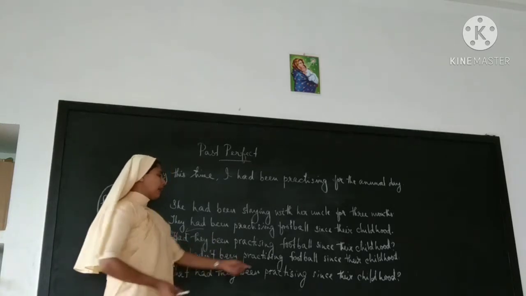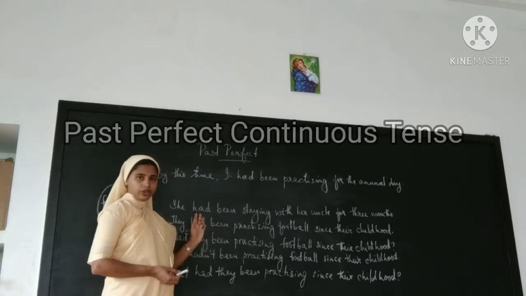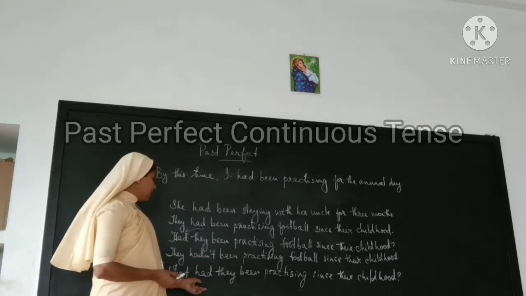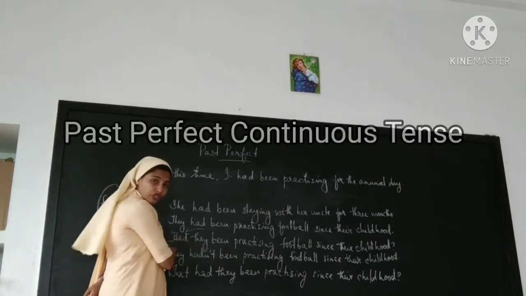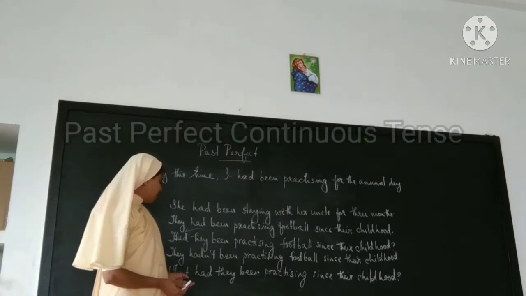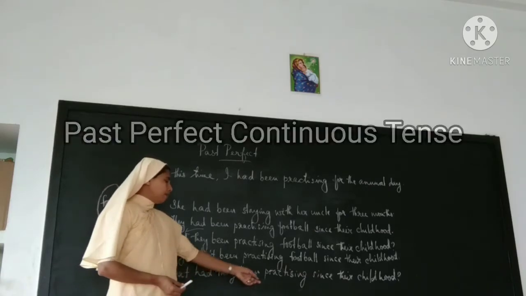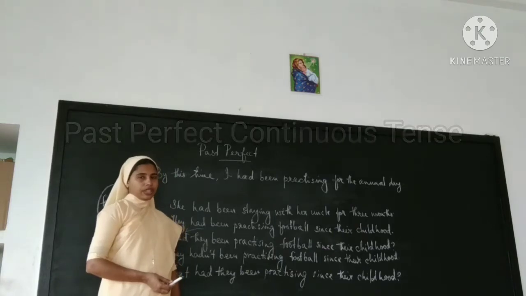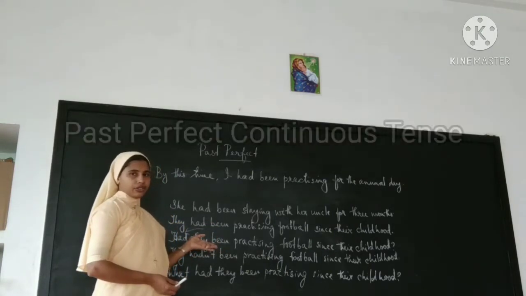They hadn't been practicing football since their childhood. In order to make a WH question, what must be placed before had? What had they been practicing since their childhood? Okay, I think the structure will be clear for you.